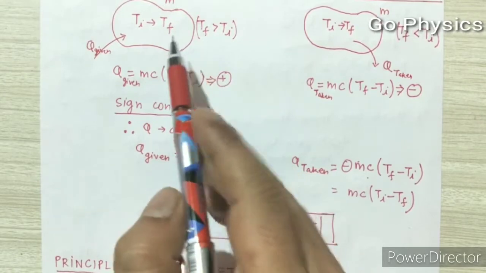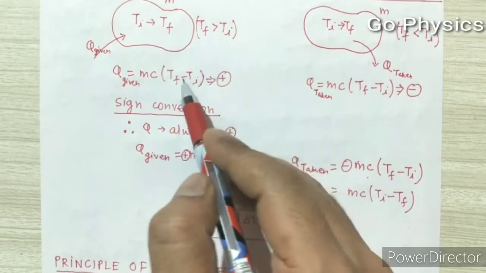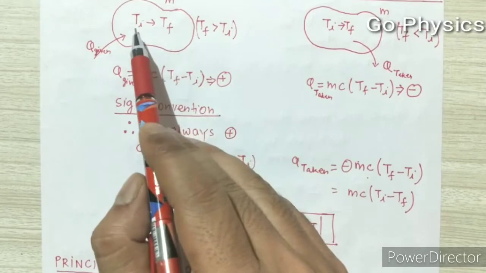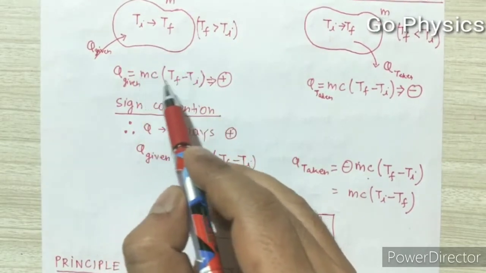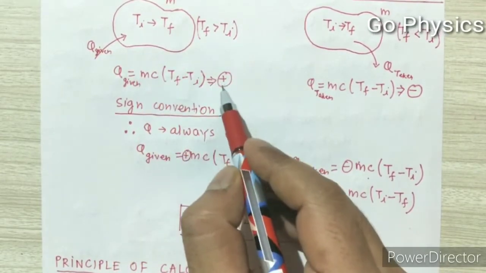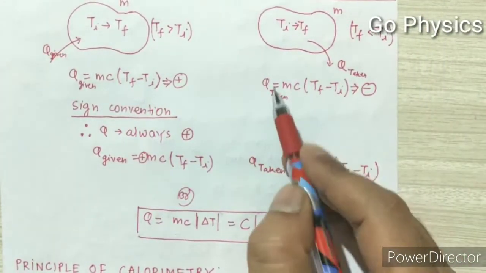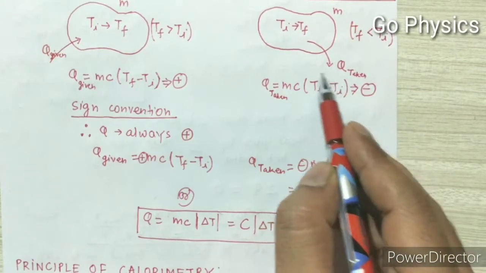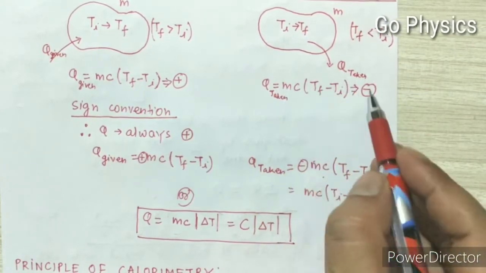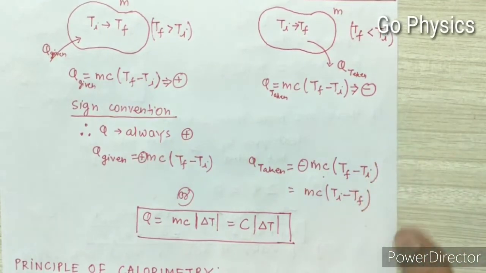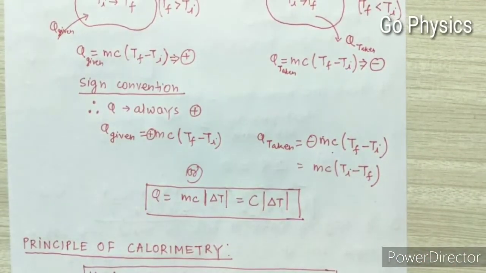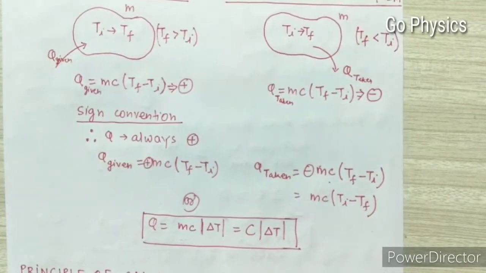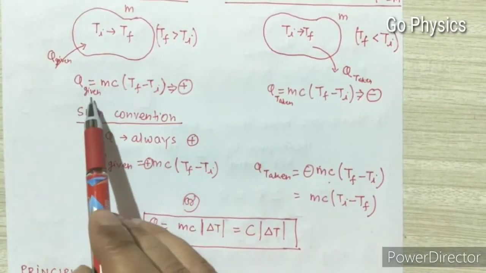What is delta T here? Final minus initial. In this case final temperature is more than initial temperature, so after calculation this quantity will come out positive. In the case of heat taken, since final temperature is less than initial temperature, this quantity will come out negative. But heat is always positive. We always say 5 kilojoule, we don't say minus 5 kilojoule.